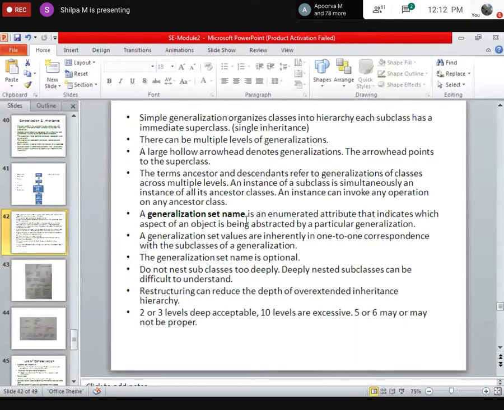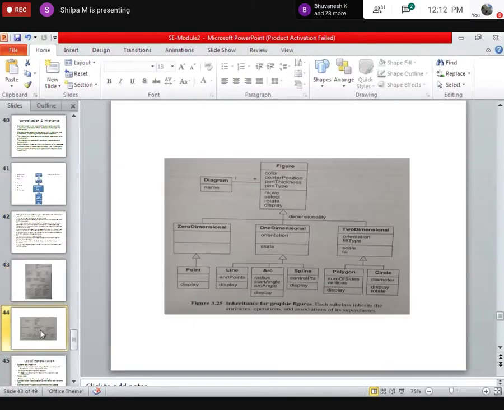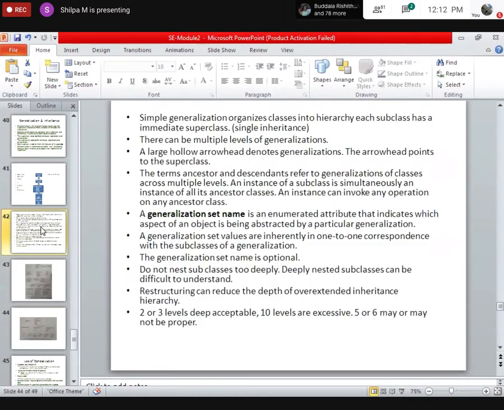Next, we have a generalization set name, which is an enumerated attribute that indicates which aspect of the object is being abstracted by a particular generalization. That is, you can tell what you are trying to. Set name means, for example, here, I will explain. Okay, you're giving basically a value for that inheritance. On what basis have you done the inheritance concept?